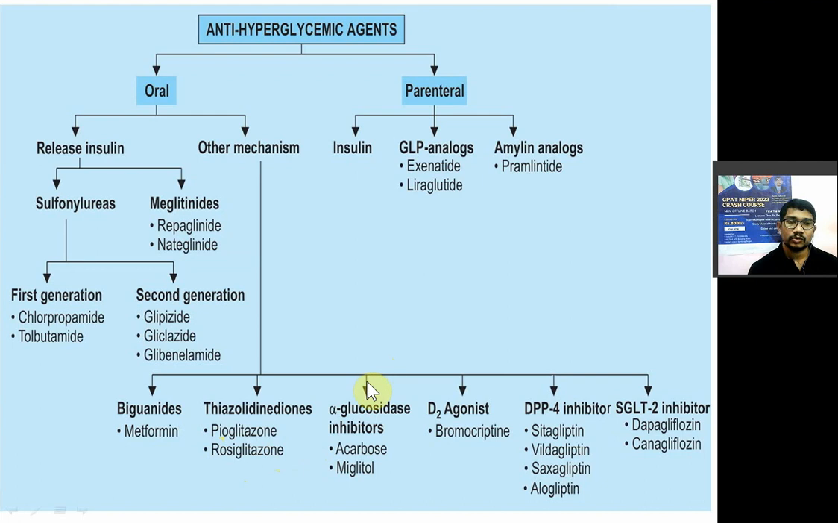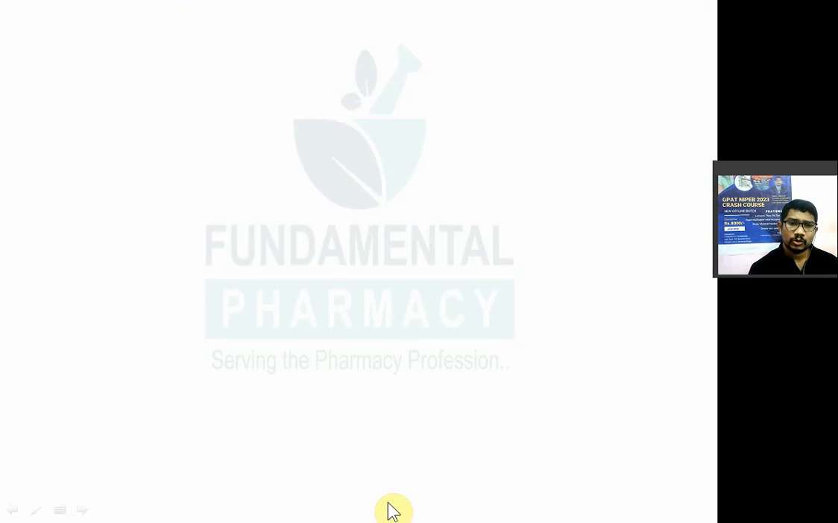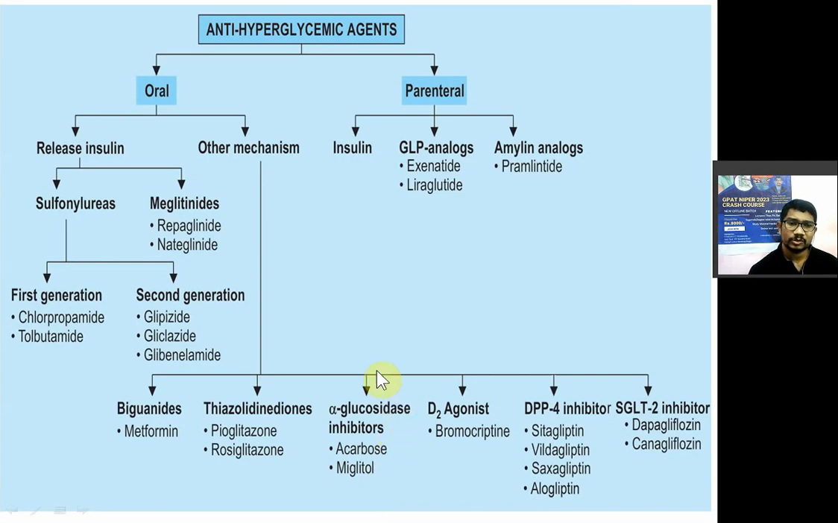Now third is alpha glucosidase inhibitors. This drug will prevent the absorption of glucose, the absorption of sugars. So they will prevent the breakdown of complex sugars into simple sugars. Acarbose, miglitol and voglibose. The question has already come. Now D2 receptor agonist bromocriptine, and dipeptidyl peptidase 4 inhibitors.